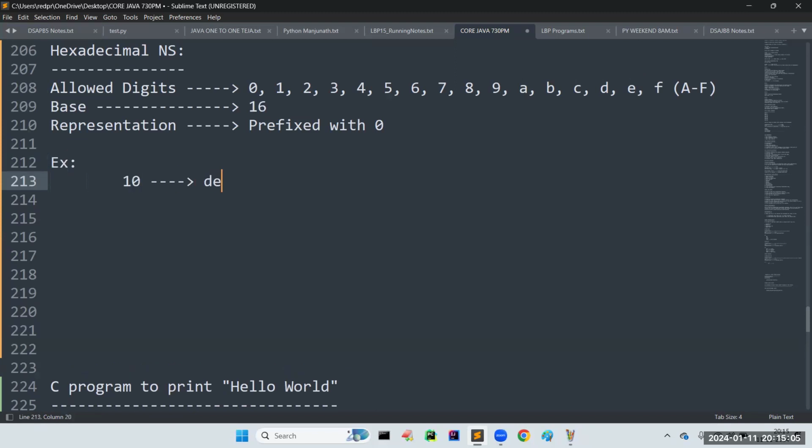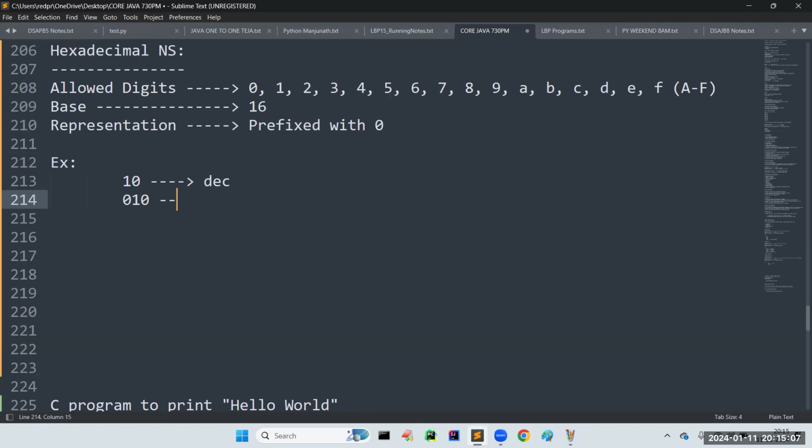If you take 10, it is decimal. If you take 010, it is octal. But how can you say it is hexadecimal? It must be prefixed with 0 small x or 0 capital X, because alphabets come into the picture.